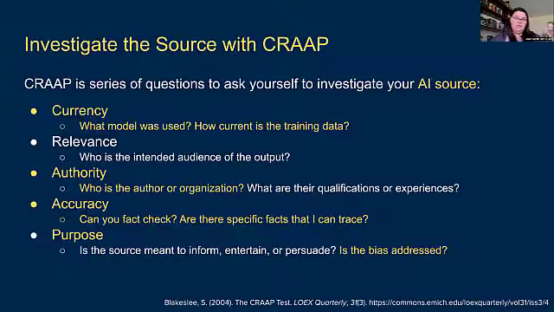When they are pulling sources from the open web, especially if you're using something like Copilot or Gemini or even ChatGPT, I'll show you in a second, who are they pulling this from? Can we fact check them at all? Are there citations? Are there specific facts that you can trace within these prompts that they're giving, right? And again, with purpose, you can also think about, is the bias addressed at all, right? And actually, I did a prompt this morning that it'll be intriguing to see what happens with. But just to show you, let me look in here at